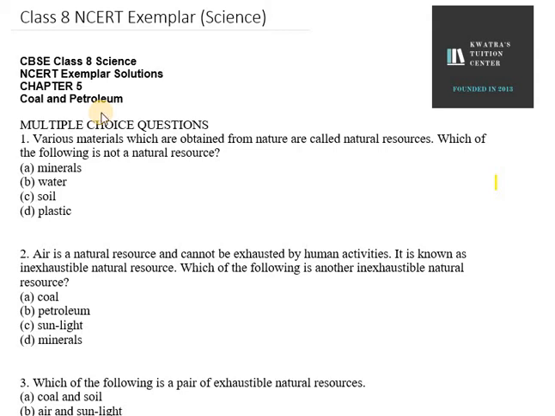Hello everyone, let's start with chapter number 5, Coal and Petroleum. So I would be covering some NCERT Exemplar questions. These are MCQ-based questions, so let's start with it.